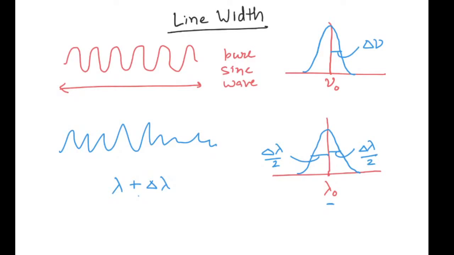So that you can attribute to the purity of the source. So in terms of line width, if I am talking about purity of the source, the purity of the source is given by: smaller is the spectral width, more pure is your source.